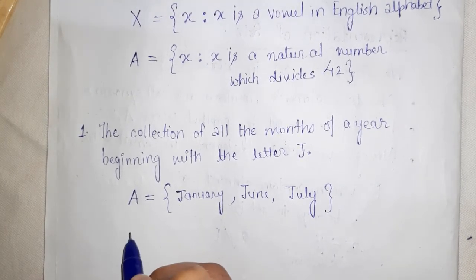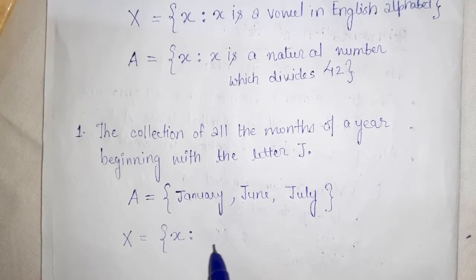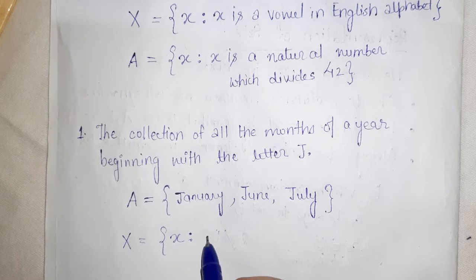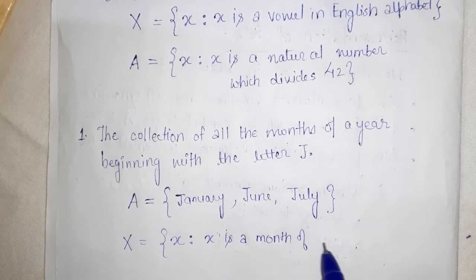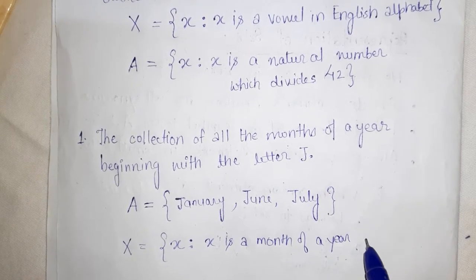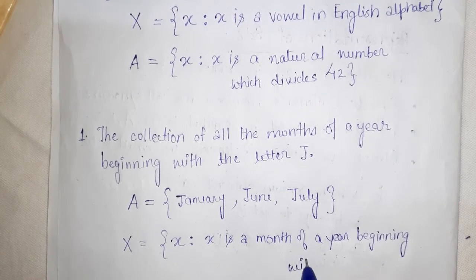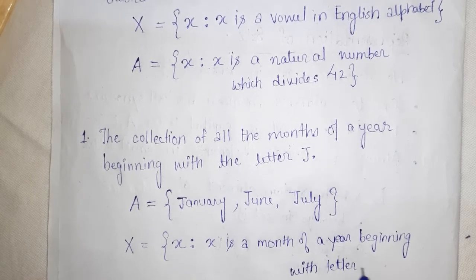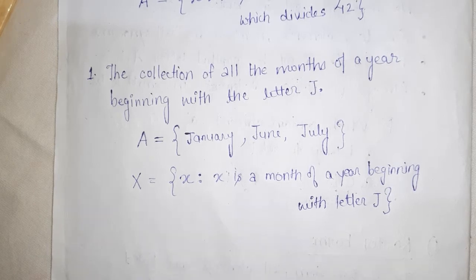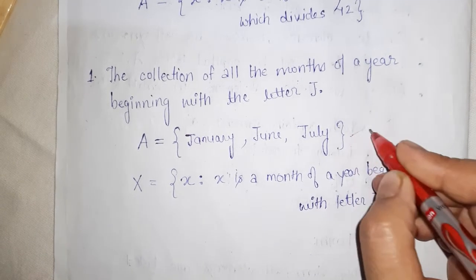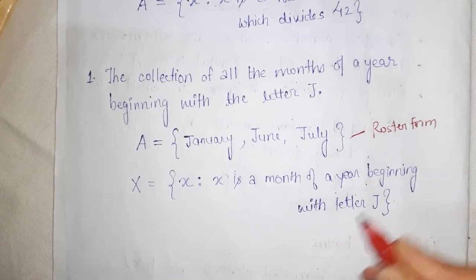Now if I write in set builder form, I will write X such that X is a month of the year beginning with letter J. So this is your roster form and this is set builder form.